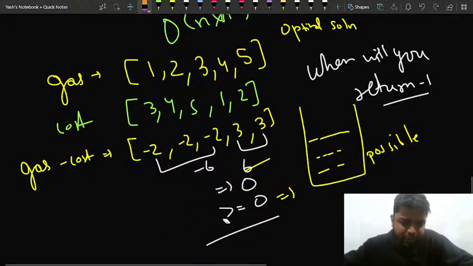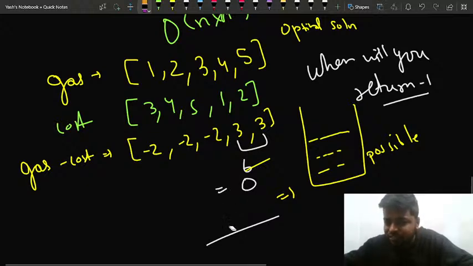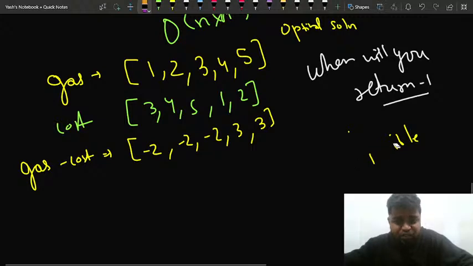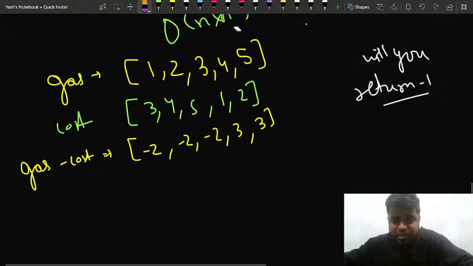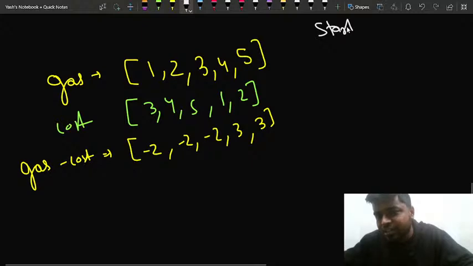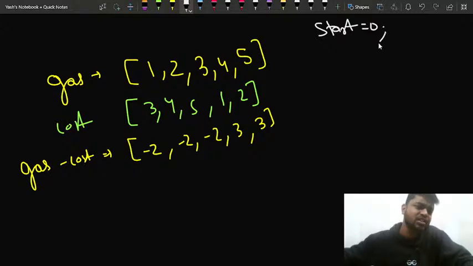So this much part must be clear. Now the thing is, how do I find that particular station which will be my answer? Because there is only one unique station from which I'll be starting, as the question mentions. So what I could do is start from all these stations. I could mark a start station. Initially I can think that my start station would be 0.